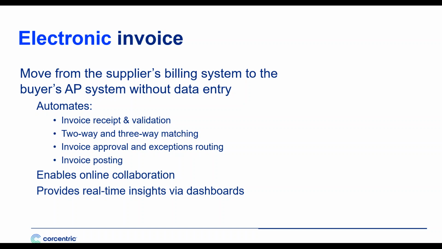In an electronic invoice environment, organizations are reporting that they reduce their costs anywhere between 60 and 80% compared to a paper-based environment. And when you think about all the things that electronic invoicing solution automates, it's easy to see why. But the benefits don't stop there. Electronic invoicing also facilitates online collaboration. So now those exceptions that you're trying to manage, well, those can be done electronically. Information is at your fingertips, and there's no more need for back and forth phone calls and emails.